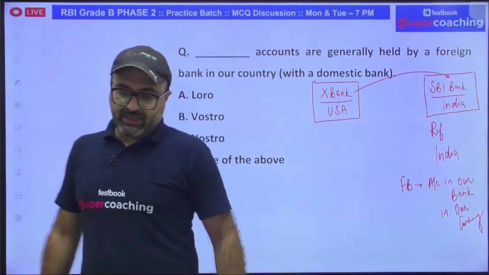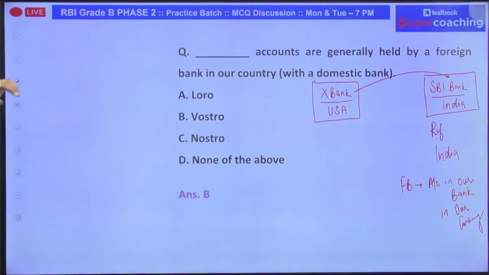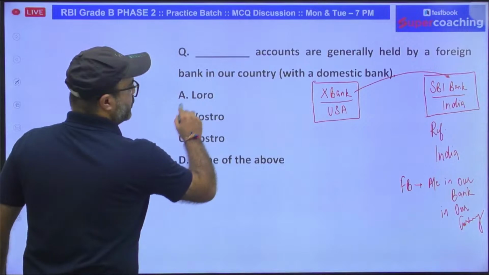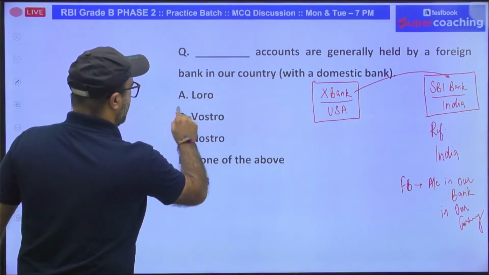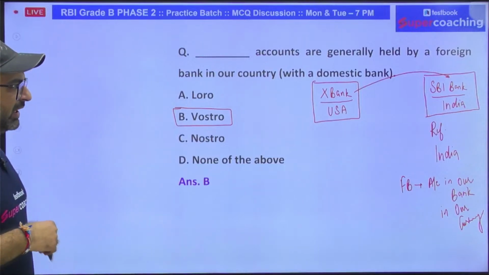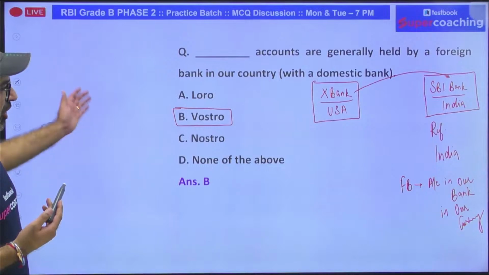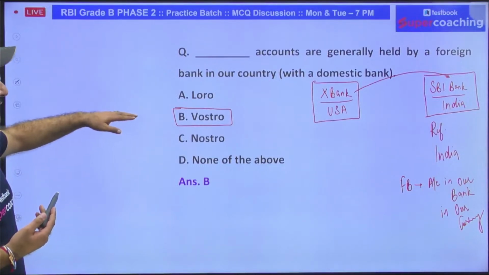Will it be Nostro, Vostro? The answer is this will be termed as Vostro. So if a foreign bank is opening up an account in an Indian bank and that too in Indian rupees, your account with us is known as Vostro.